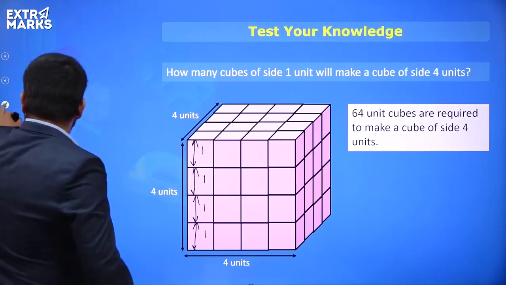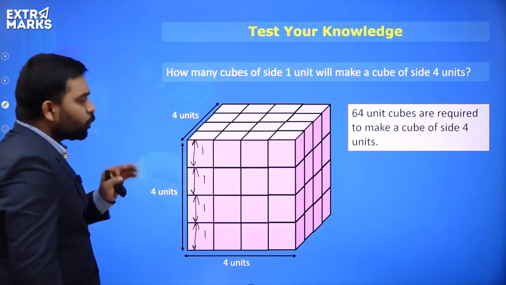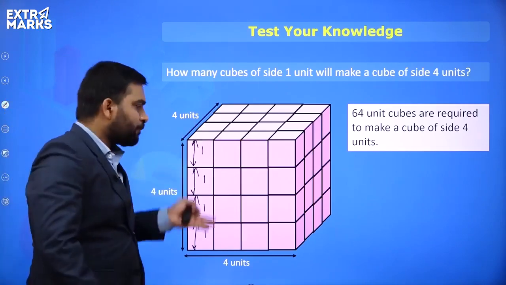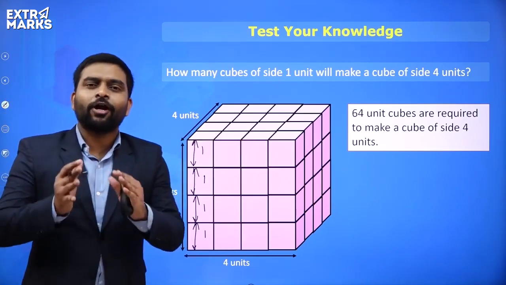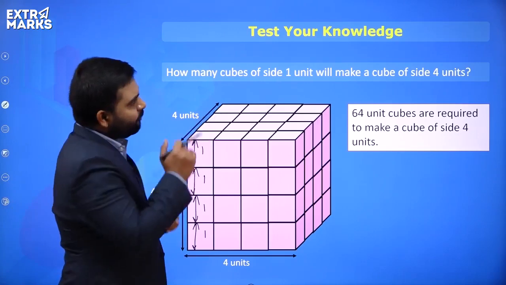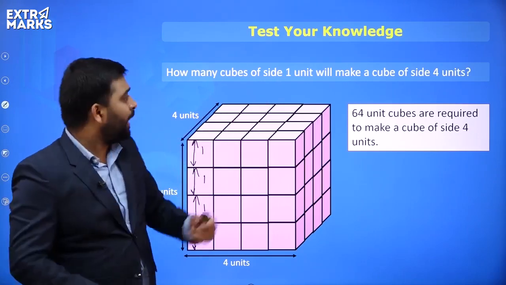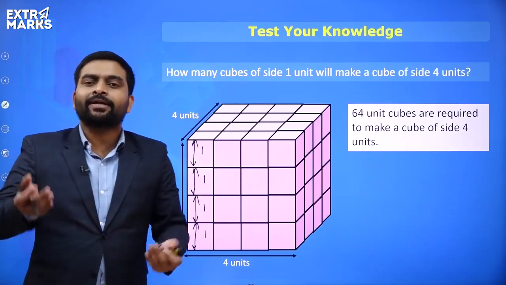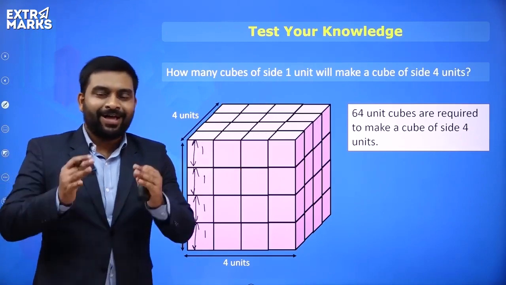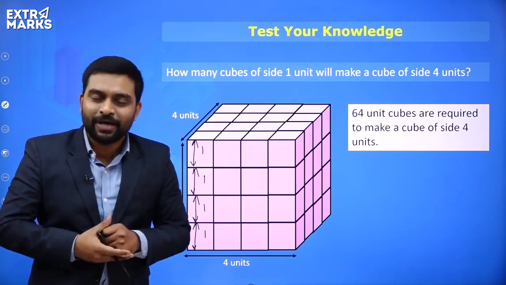Yes? So everyone, there are two ways. Either you think of the practical approach, or you can find the volume of 4 unit divided by volume of 1 unit. You will get the number of cubes required. I hope this thing is now clear to everyone.